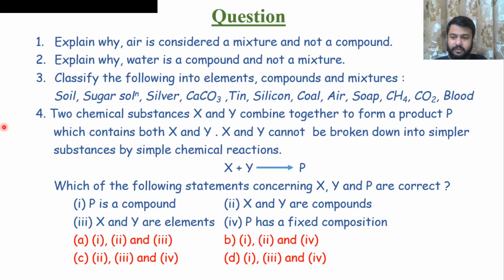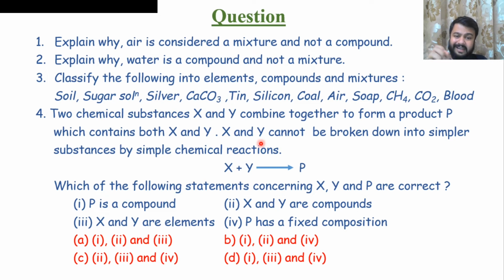Now the fourth question, this is an important question. It's a multiple choice question. Two chemical substances X and Y combine together to form a product P. They react together and form a product P, which contains both X and Y. And obviously, inside P both X and Y will be there. X and Y cannot be broken into simpler substances.